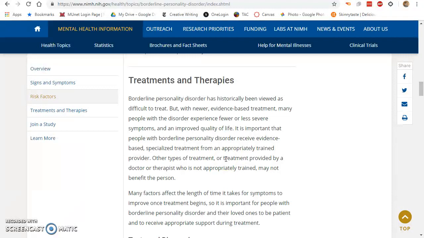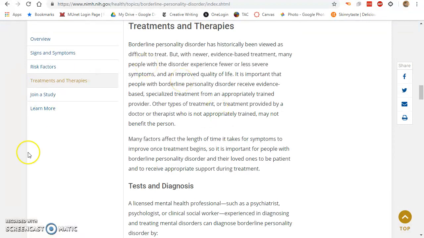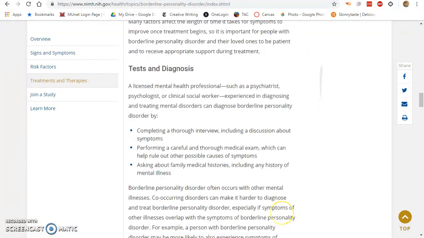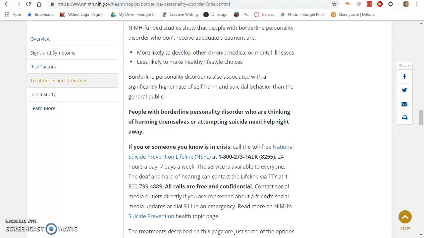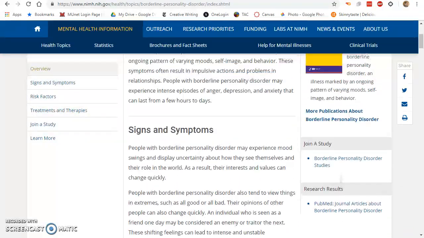Now, my Color Purple people, you might want to talk about her treatment and her personal therapy and her personal growth because your character gets better. Everyone else, none of your characters really get better, so I would ignore the treatments and therapies. I'm not going to waste my time making a note card about this. I don't need to make note cards about test and diagnosis or seeking treatment. Anything like that no longer applies.